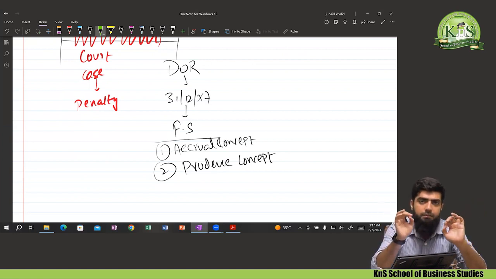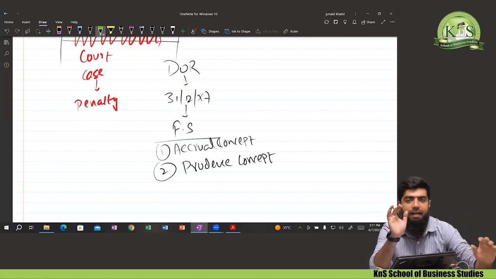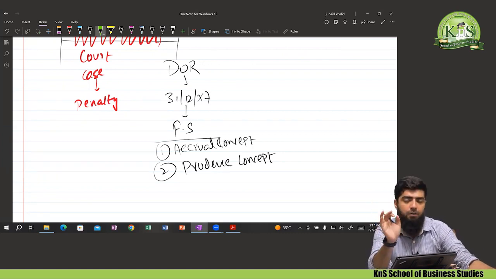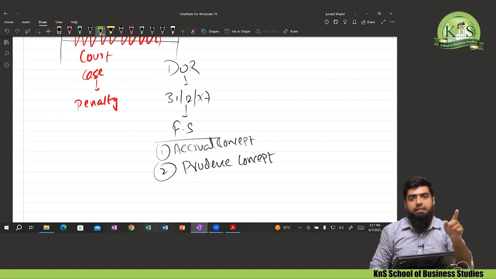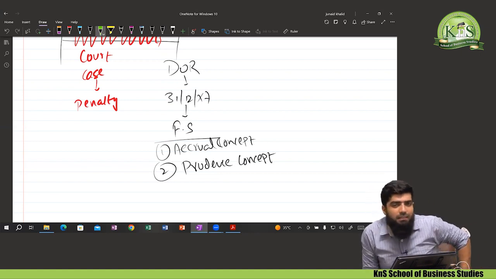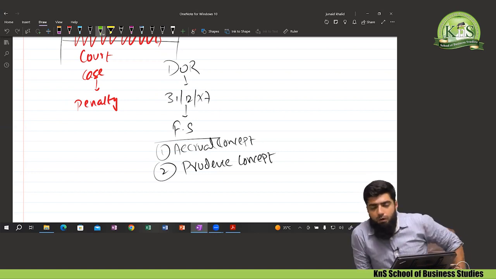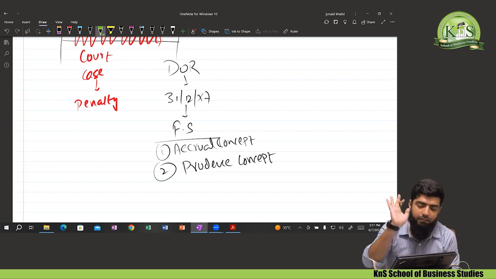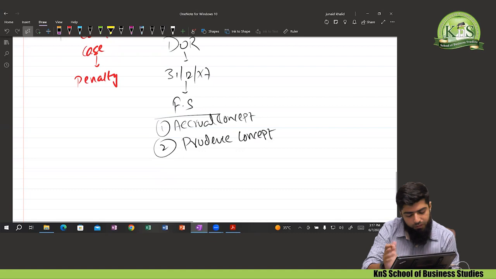The accrual concept, the matching principle, clearly states that expenses are recorded even if not paid, because we record expenses when they are incurred or arise, and once you have taken the benefit, you need to recognize it irrespective of the payment. It means the core idea of the accrual concept is that expenses are recorded even though the payment is not made.